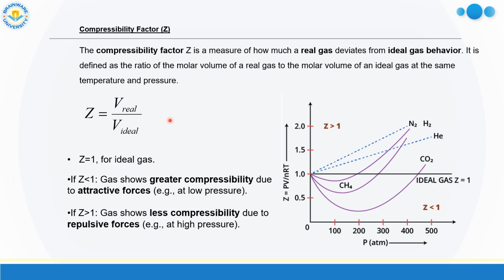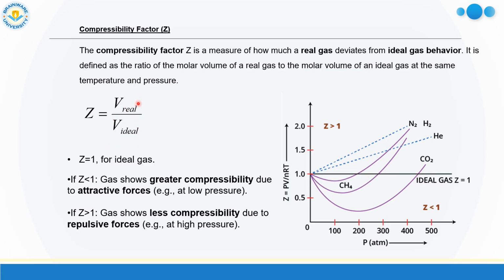Now for ideal gas, this Z is equal to 1. But for real gas, Z is not equal to 1. It may be less than 1, may be greater than 1. If it is less than 1, that means V real is less than V ideal. That means volume of real gas is lower than the volume of ideal gas.